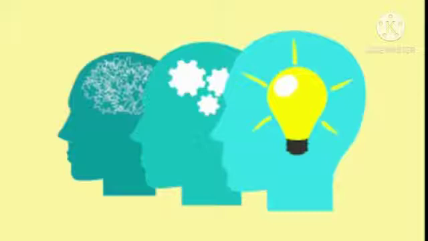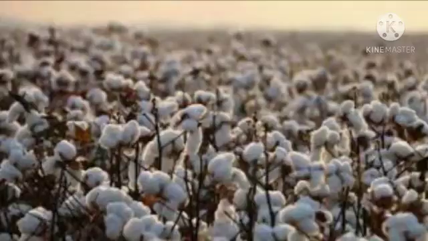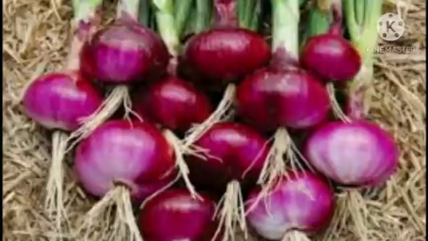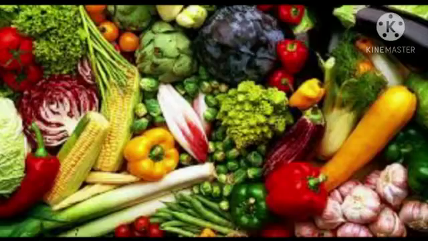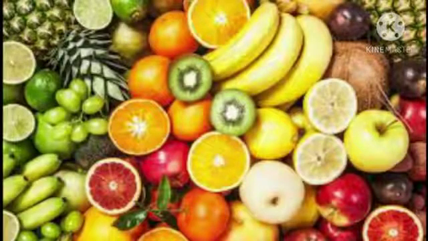The cash crops like sugarcane, cotton, turmeric, onions, vegetables, and the fruits like mangoes, coconut, cashew nuts, betel nuts, grapes, oranges, bananas, chikkus are also grown in Maharashtra.